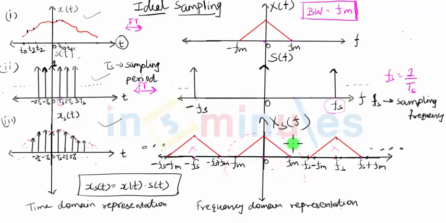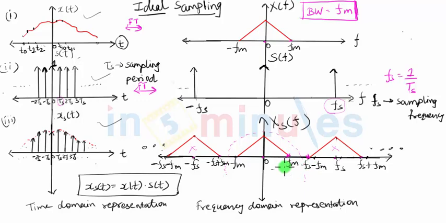That is because the only difference between the original spectrum and the sampled signal spectrum is that there are unwanted frequency spectrum generated. We only want the original spectrum to be there and remove the unwanted spectrum. This can be done using a filter. But this filtering procedure will fail if the two adjacent spectrum are overlapping each other. Only if there's a gap between the two spectrum, I can use the filter and I can recover the original signal. And hence we conclude that the recovery of the original signal is possible only if there's a gap between the two spectrum.